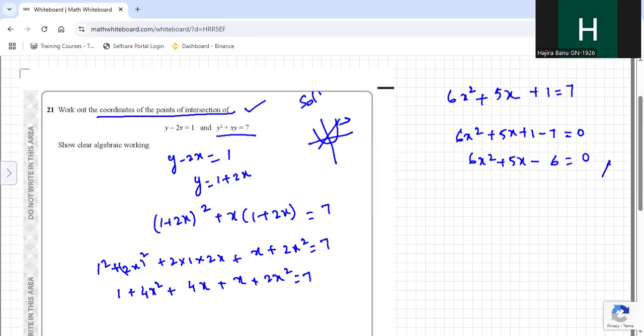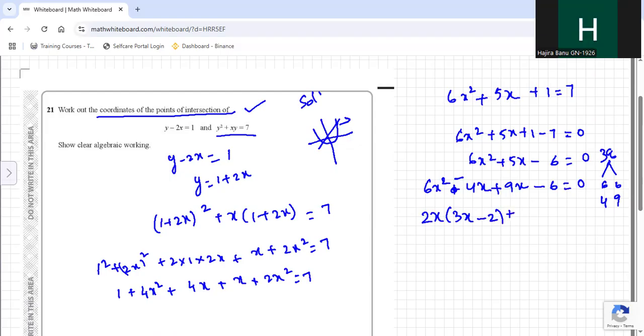6 sixes are 36, so I will be factorizing. Even 4 times 9 is 36. So 6x square minus 4x plus 9x, because 5x is positive, minus 6 equals 0. Here I can take common 2x, then it will be 3x minus 2.